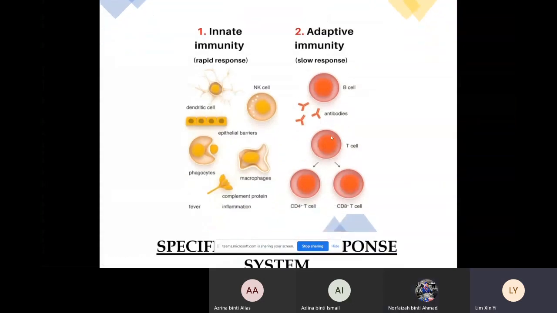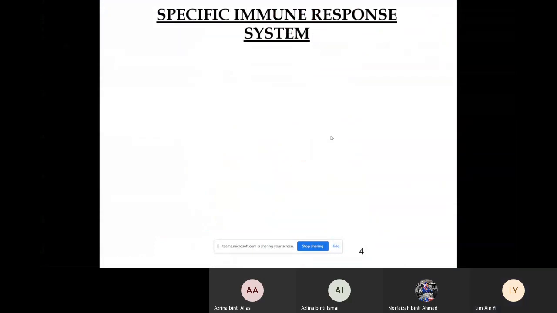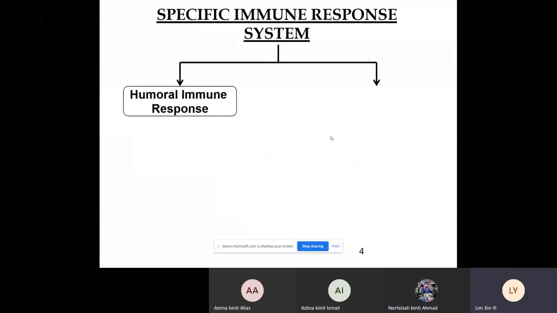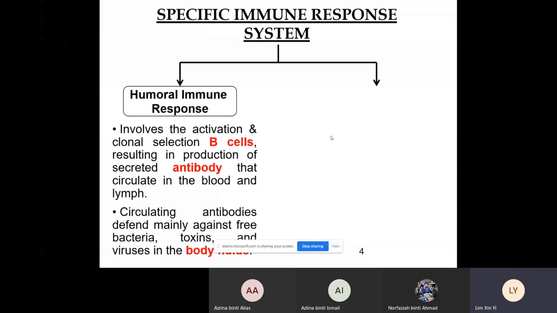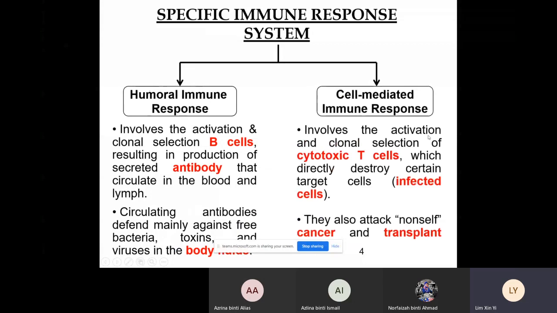Now we look at the specific immune response system, which we further divide into two. Humoral immune response involves B cells and is able to produce antibodies that circulate in our body fluids. Body fluids are also known as humor. That's why it's known as humoral immune response. The second type of specific immune response is known as cell-mediated immune response, which involves the activation of the cytotoxic T cell, which is used to destroy our infected body cells.